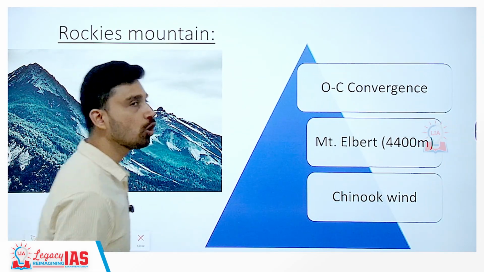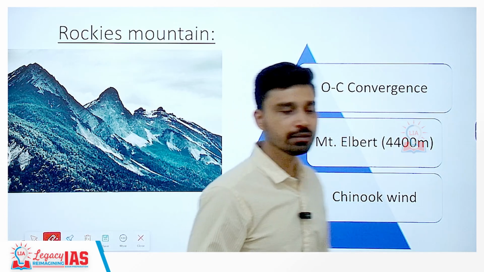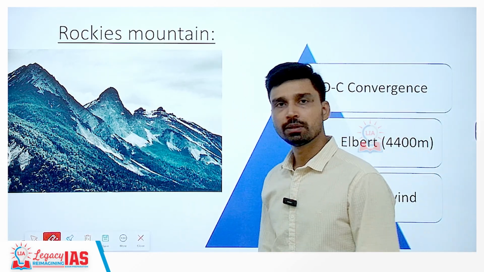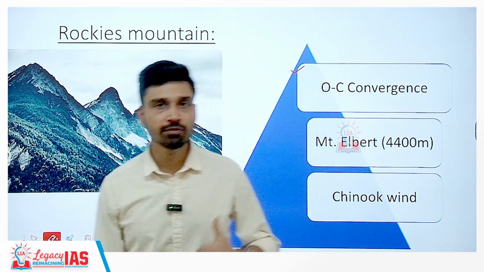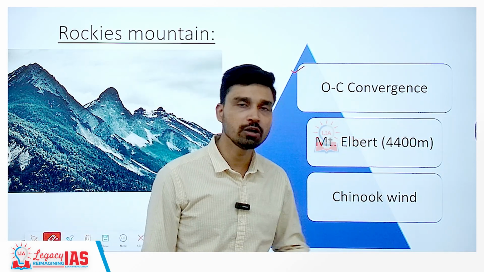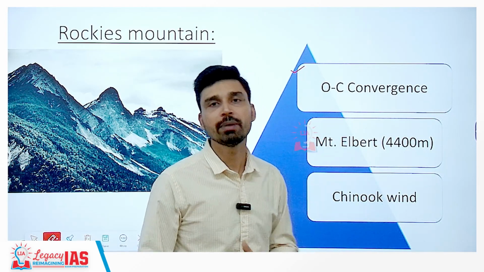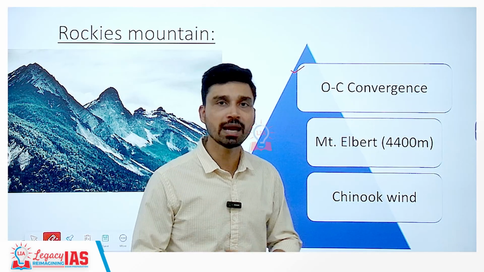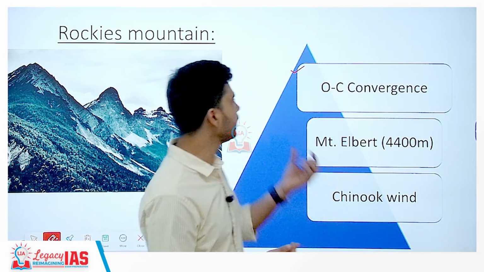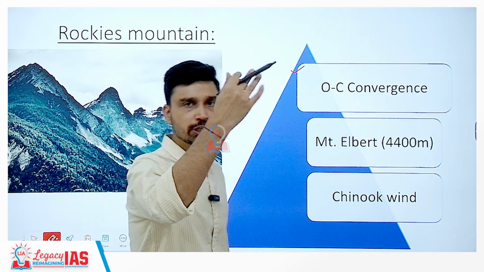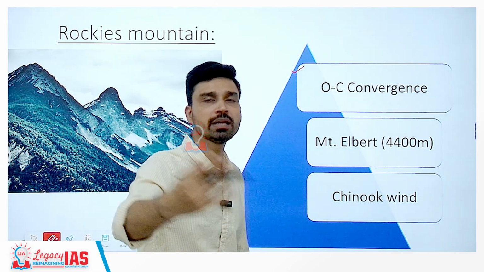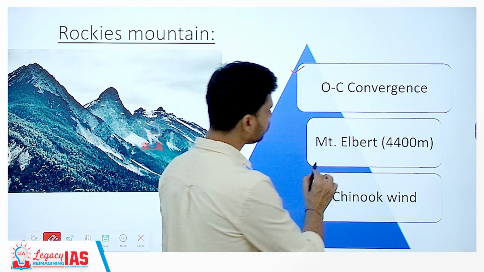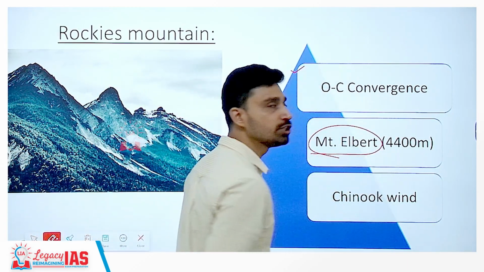However, if you look at the geology of the Rockies, we can understand that the formation of this mountain has happened due to a plate convergence, when the Pacific Ocean plate converged on the North American continental plate, and due to this the denser Pacific Ocean plate subducted below the North American plate. This subduction resulted in the formation of magma. This magma then erupted through the continental plate, forming a chain of mountain peaks, and that developed gradually into a mountain range. Now, in the Rockies, the highest peak you should know is Mount Elbert, which is situated at an altitude of 4,400 meters.